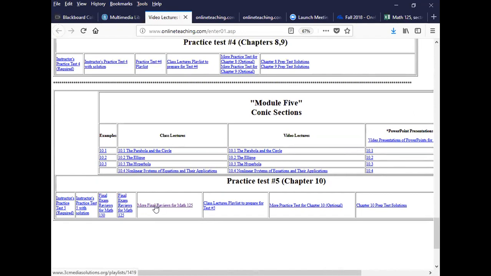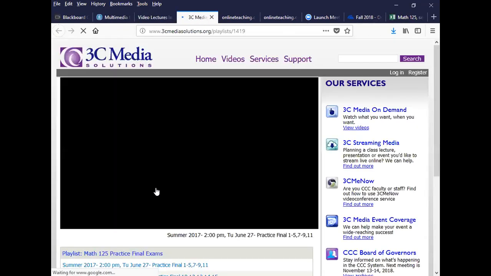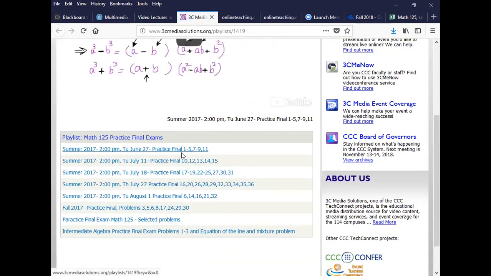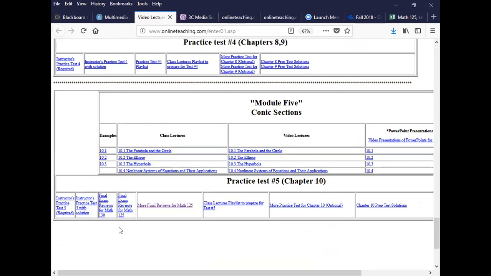The ones for more review of the practice final exam, this is pretty much all the problems in order. This is a copy of very similar problems to the one that's already posted, and the one I did last time also gets accumulated here. So this is another place you should look for a copy of the practice final.